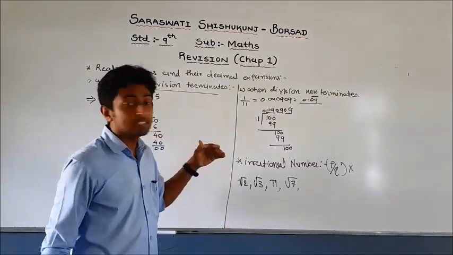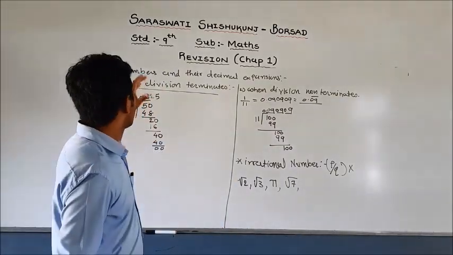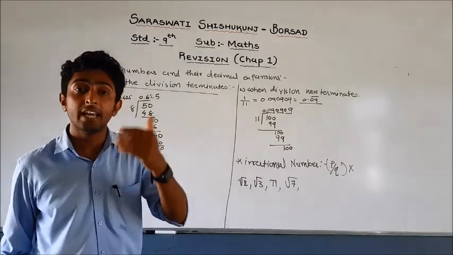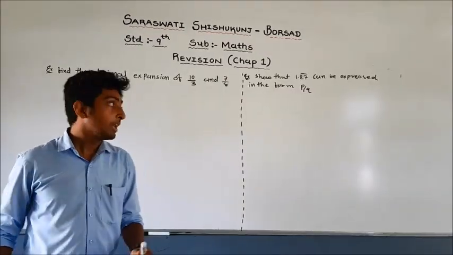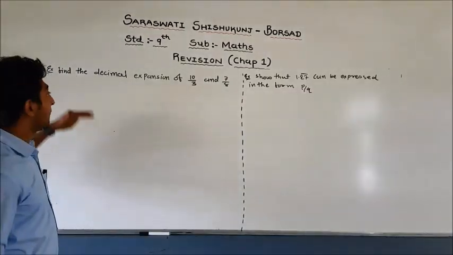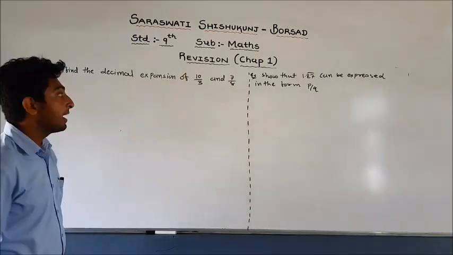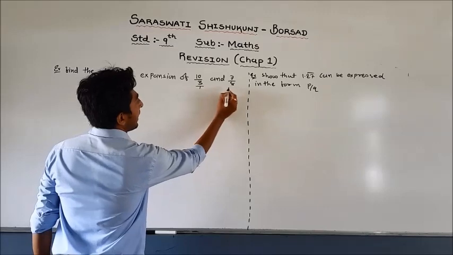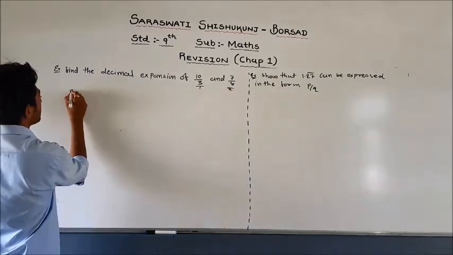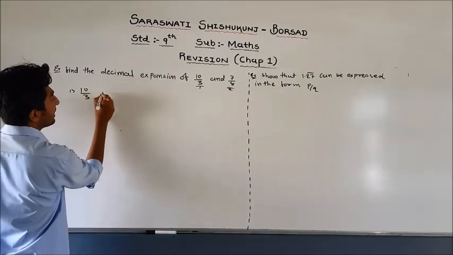Now let us see another concept of real numbers and their number system. Let us see an example. Find the decimal expansion of 10 by 3 and 7 by 8. This is your first example and this is your second. The first one, you have to find 10 by 3.